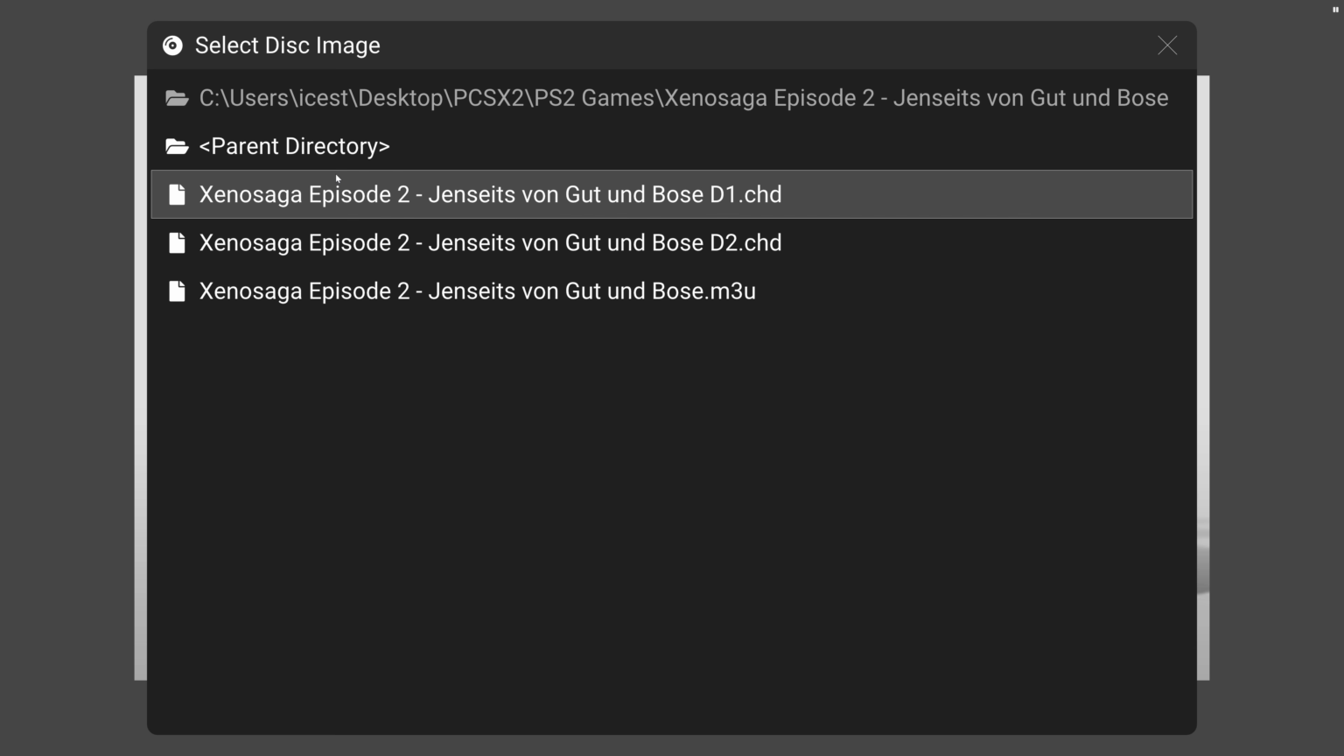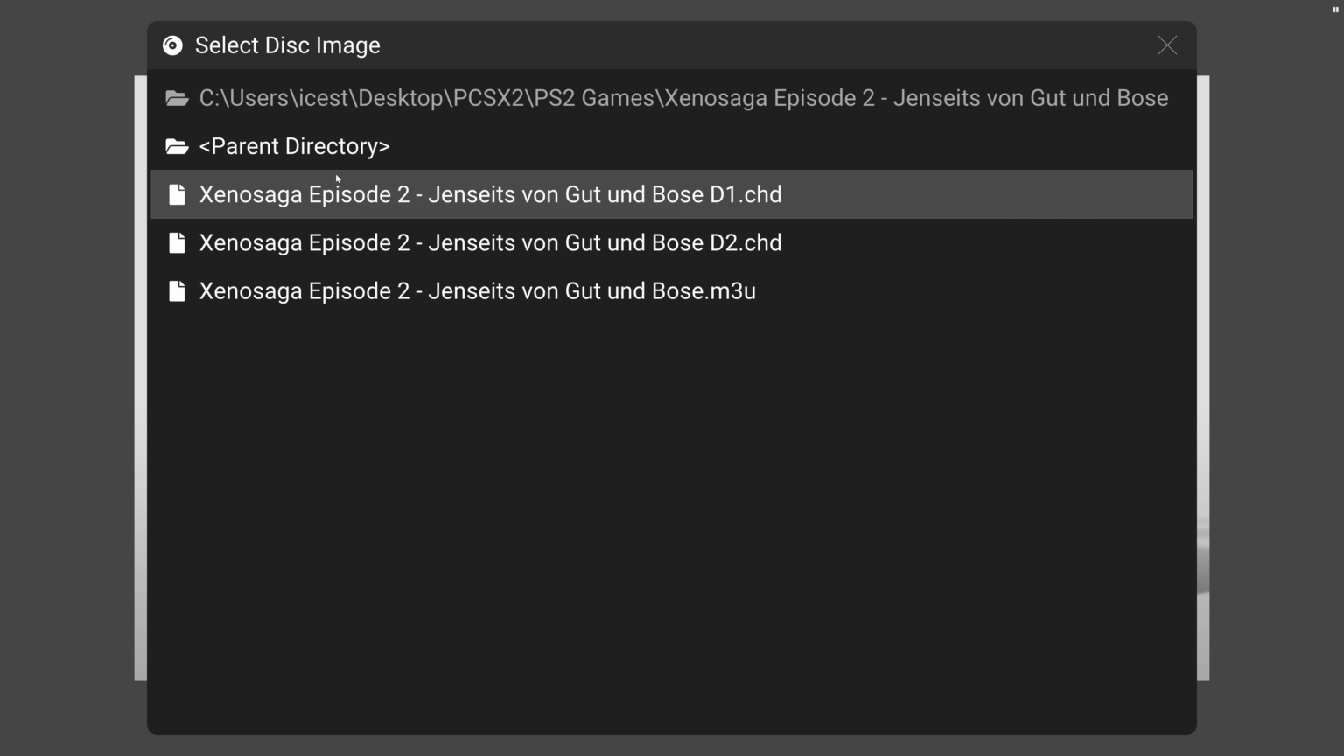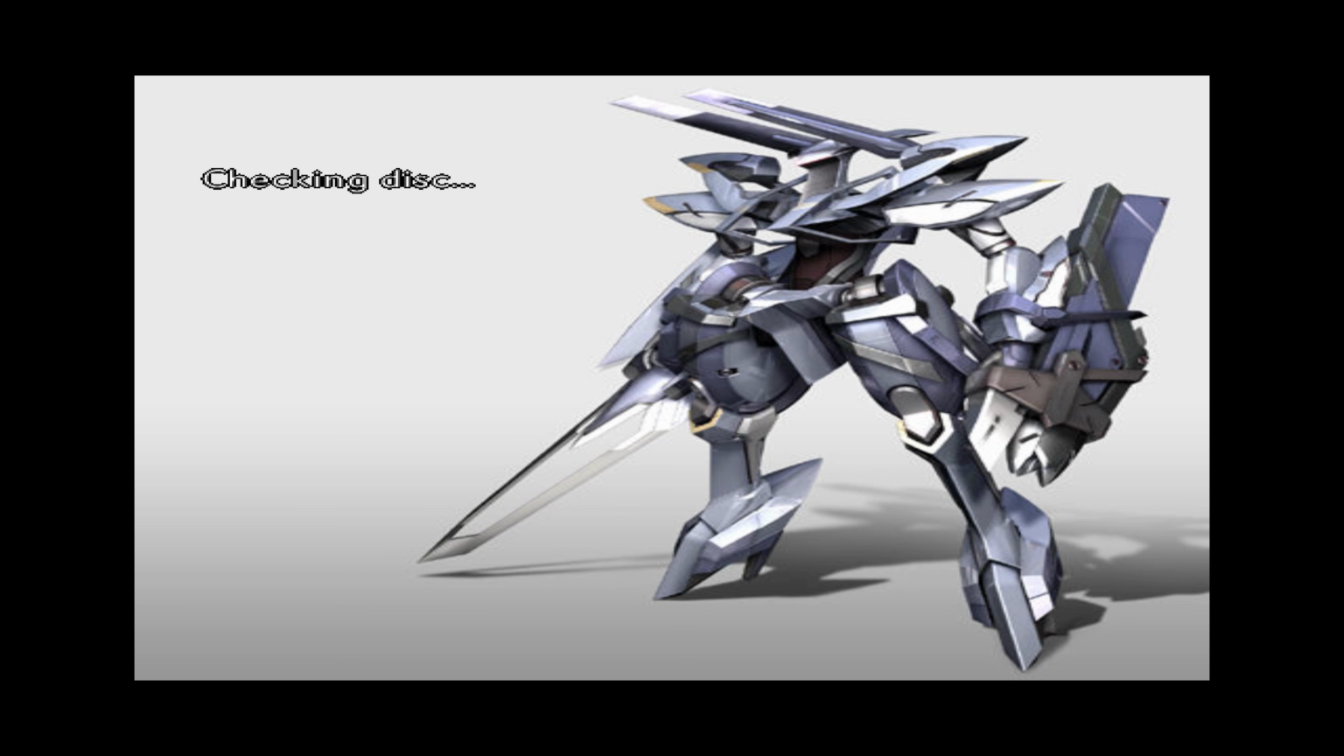So that's why I still separate my multi-disc games into subdirectories, because now I can come in here, and I can see my Disc 1, Disc 2, and I have a RetroArch M3U file in here. You don't need to worry about that, but I could just choose Disc 1. It's going to check the disc. And now it is loading up Disc 1, so I can actually start my new game. But when you get to a disc swap, that's the process on how to do it.